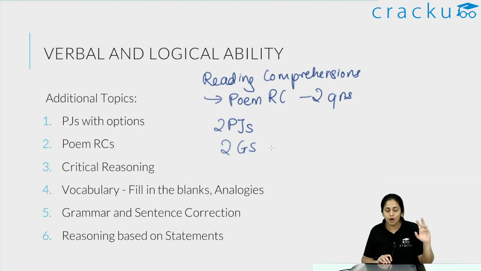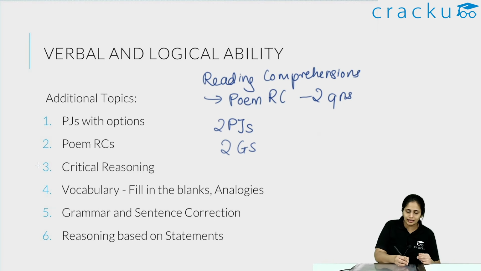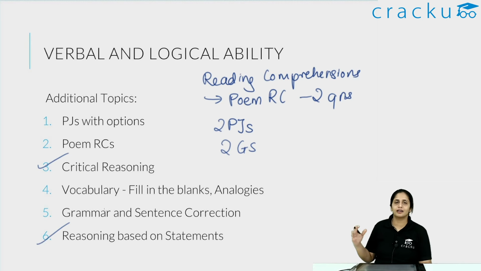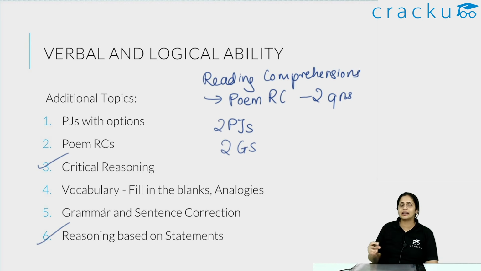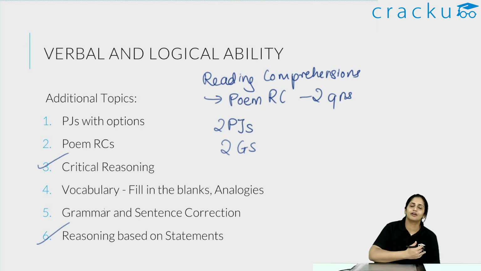Then you have questions on critical reasoning. This is the next most important part when it comes to verbal and logical ability. Essentially, the logical ability is basically critical reasoning and reasoning using statements, etc. So this part becomes the logical ability part. So for critical reasoning, make sure that you see the parts of critical reasoning, that is, what is parallel reasoning, what is the premise, assumptions, inferences, conclusions, what is the role of the part highlighted in bold.